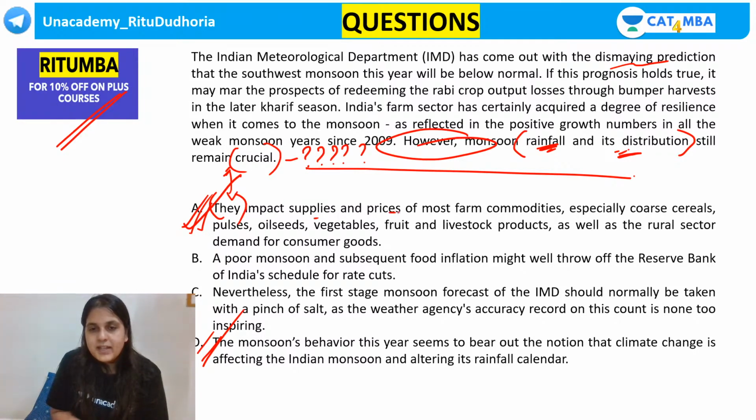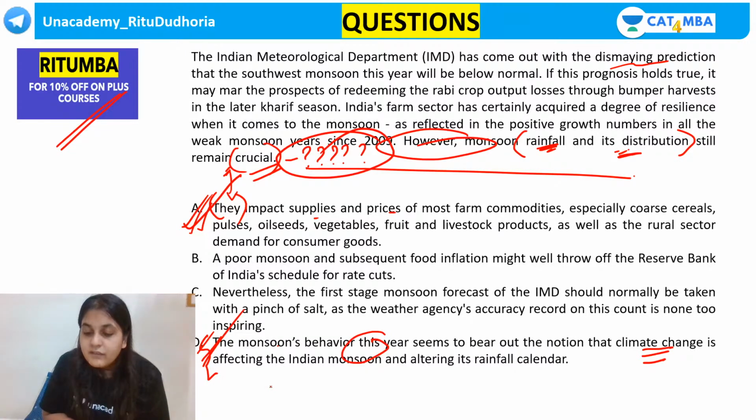See, the impact supplies, prices, etc. Now, if you look at D, the monsoon's behavior this year seems to bear out the notion that climate change is affecting. Now, guys, monsoon rainfall and its distribution still remain crucial. Why do they remain crucial? But why do they remain crucial, guys? They remain crucial because of A, no. They impact supplies, prices, farm commodities.